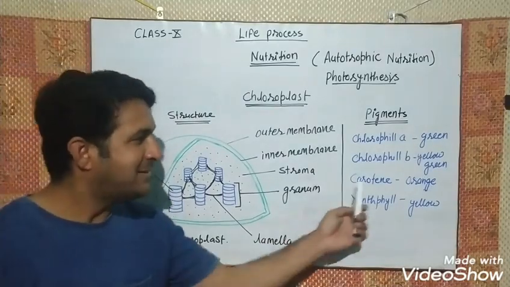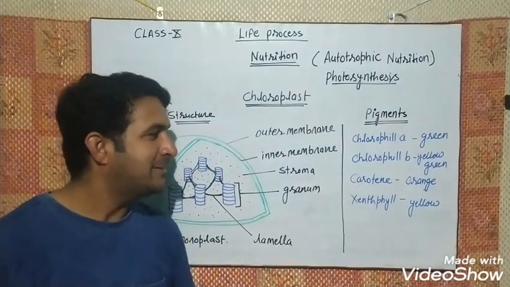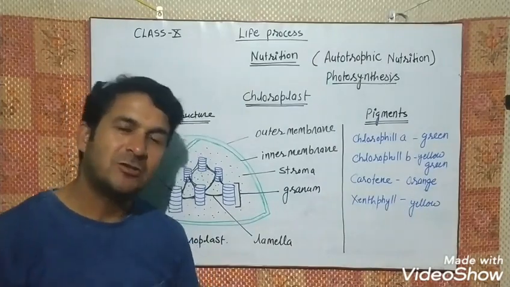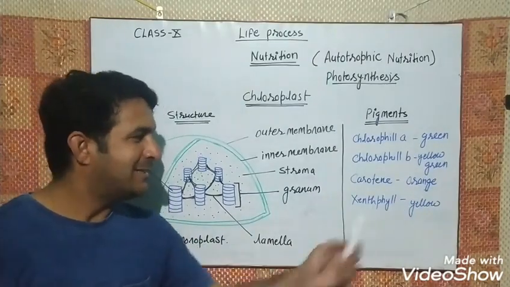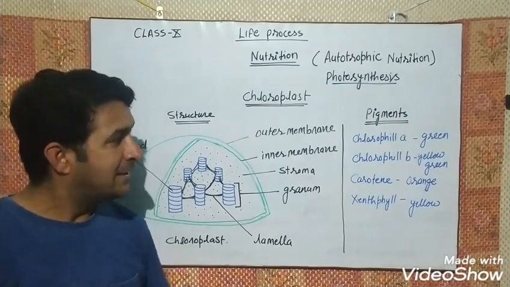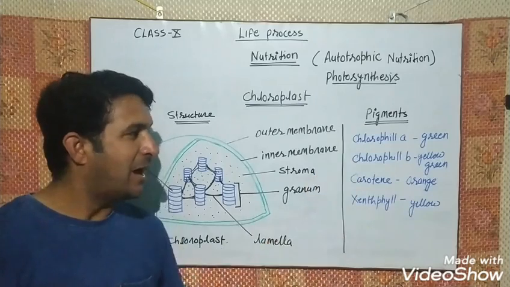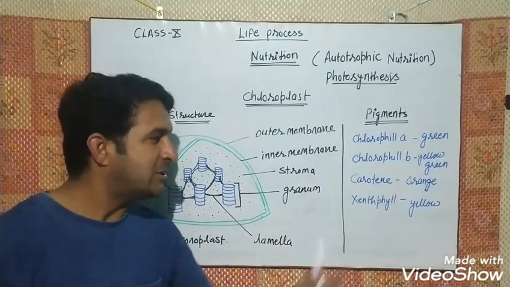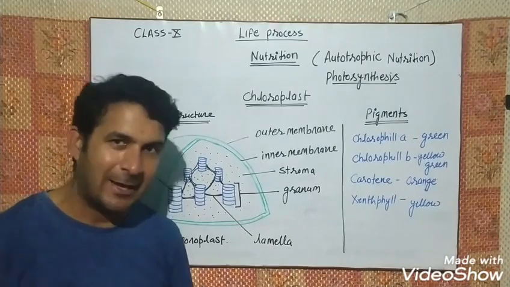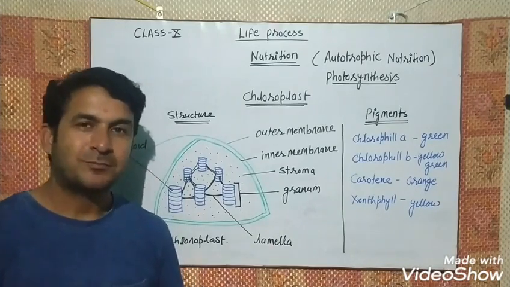The next pigment is carotene. Carotene has an orange color, whereas xanthophyll has a yellow color, okay. So accordingly, the concentration of these pigments produces the color.